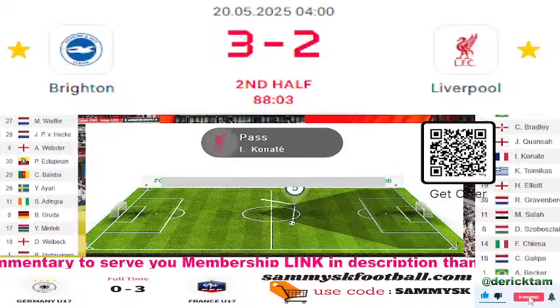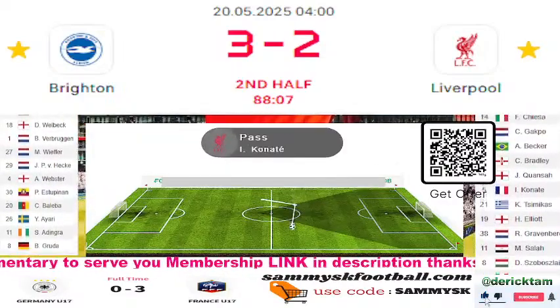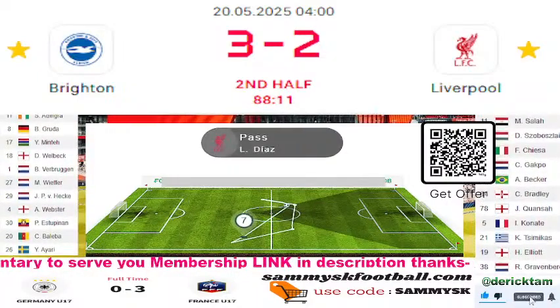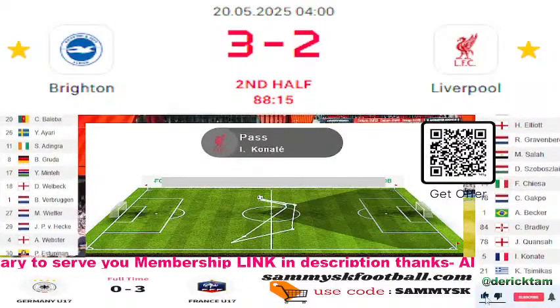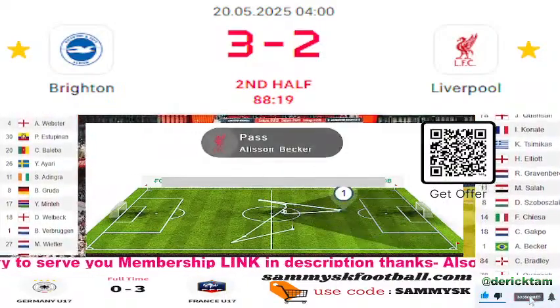3-2, they've come from behind on 2 occasions, 1-0 down, 2-1 down, but now they're 3-2 up going into the final 2.5 minutes. Troy Deeney. Yeah, it's really good play. They've rode their luck a little bit. Just thinking back to that Salah chance when he's put it wide from 7 yards. That would have been 3-1 and killed the game.